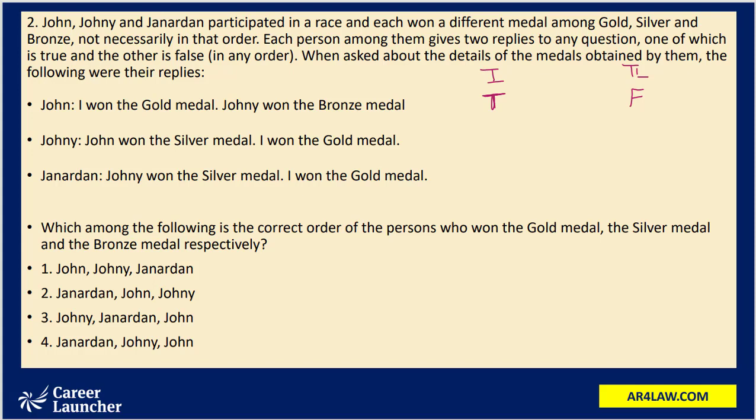Now we come to Johnny's statement. Since we have assumed that John's statement, I won the gold medal, is true, when Johnny says I won the gold medal, this statement would become false. The other statement made by Johnny, that John won the silver medal, also comes out to be false. This is a contradiction to what has been specified in the question. The question specifies that one statement by each one of them should be true and the other should be false.